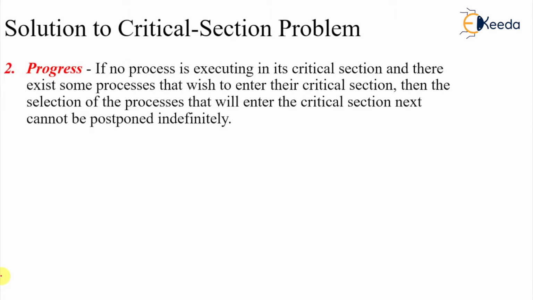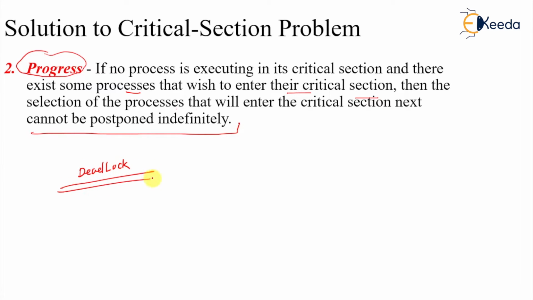The second requirement is progress. If no process is executing in the critical section and there exist some processes that wish to enter their critical section, then the selection of the process that will enter the critical section next cannot be postponed indefinitely. Progress also relates to a situation called deadlock.